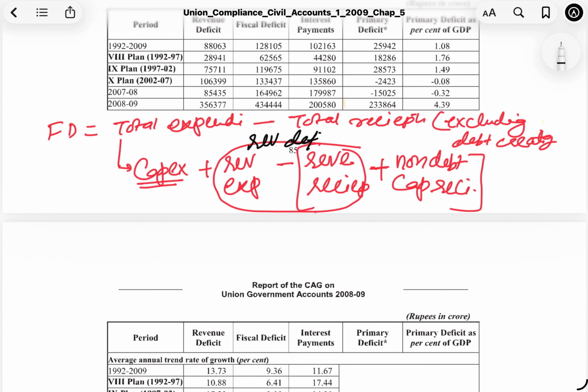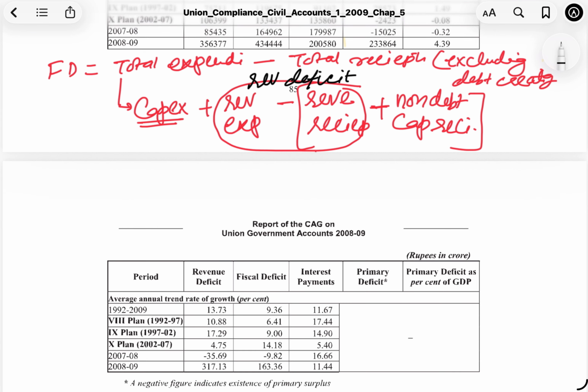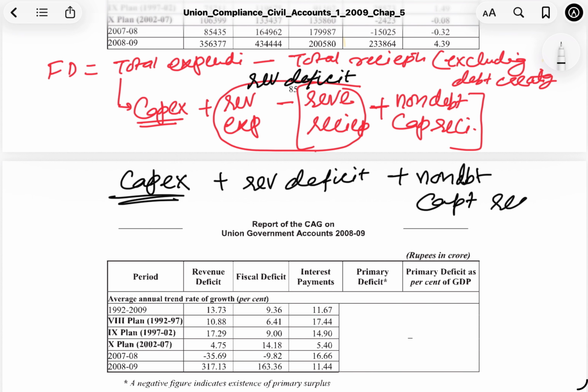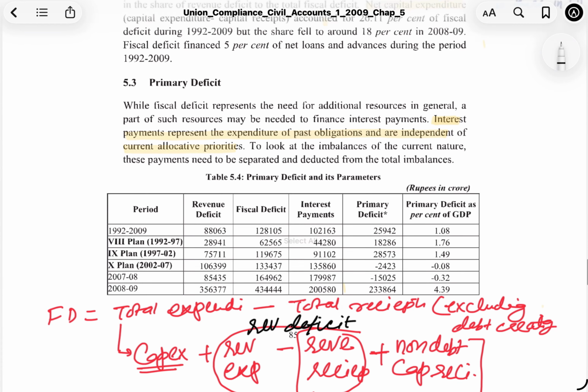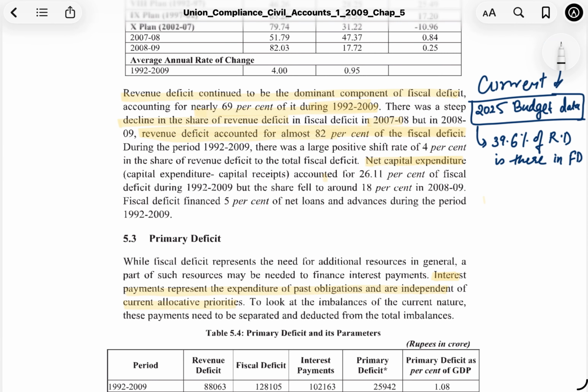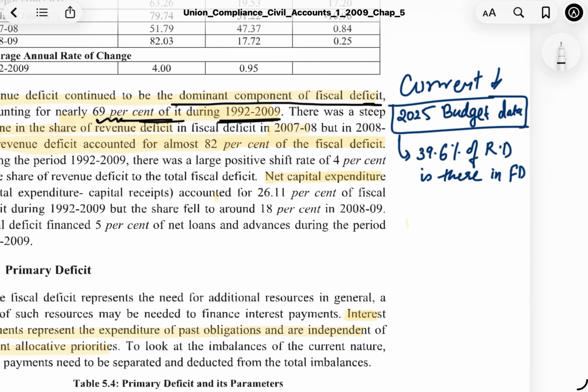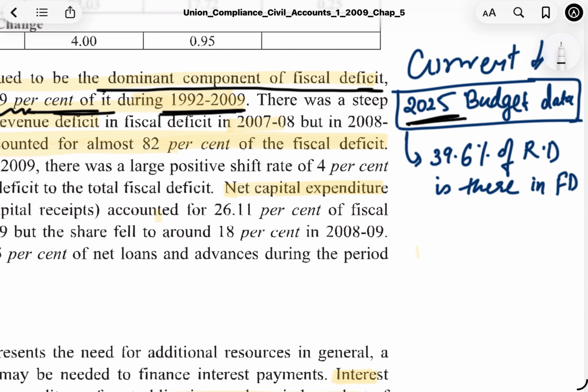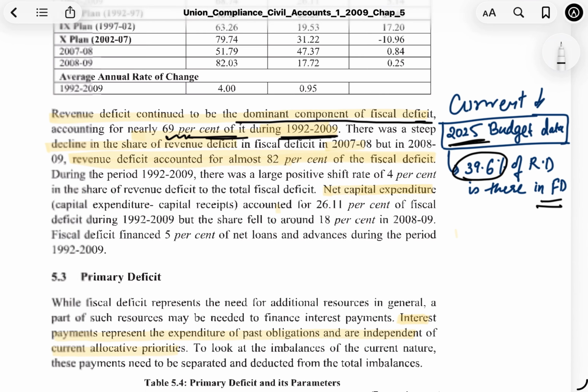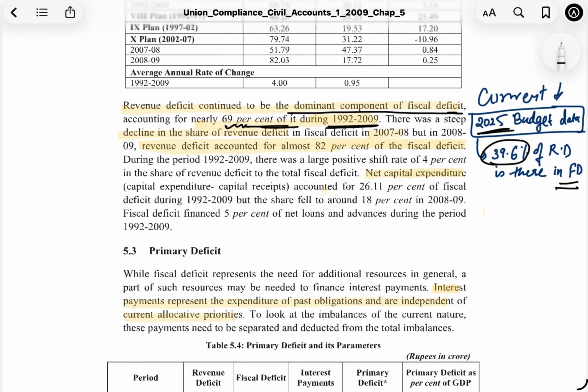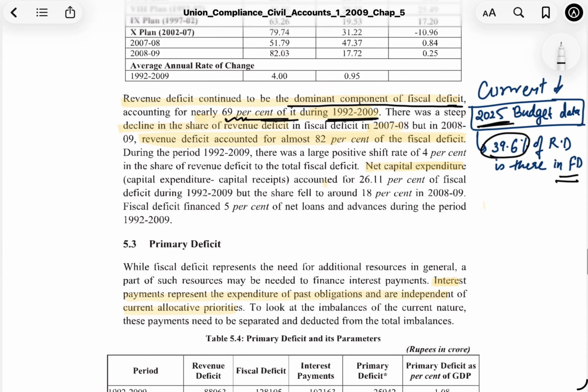Actually jot it down as capex, like capital expenditure, plus revenue deficit plus non-debt capital receipts. So now it is saying that revenue deficit continues to be a dominant component of fiscal deficit, approximately 69% during 1992 and 2009. As per budget estimates of 2025, it is 39.6% of the fiscal deficit. Okay, revenue deficit is 39.6%.